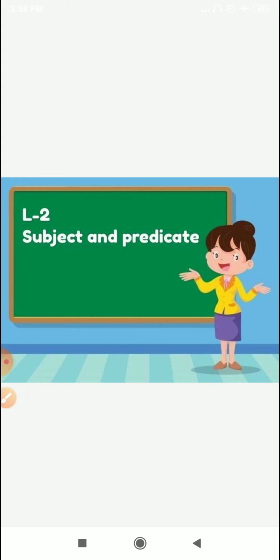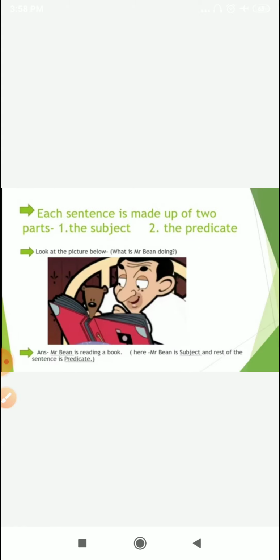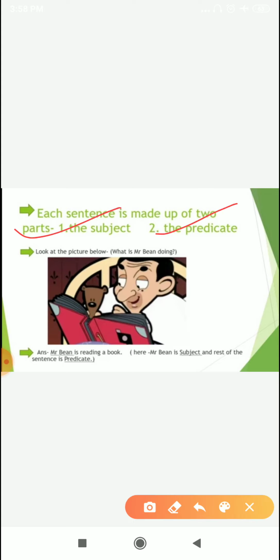So students, first of all, you must know what a subject is and what a predicate is. Each sentence is made up of two parts. Number 1 part, the subject, and number 2 part, the predicate. Let us make this more clear with an example. Look at the picture below. What is Mr. Bean doing? Answer, Mr. Bean is reading a book. As you can see, he is reading a book.